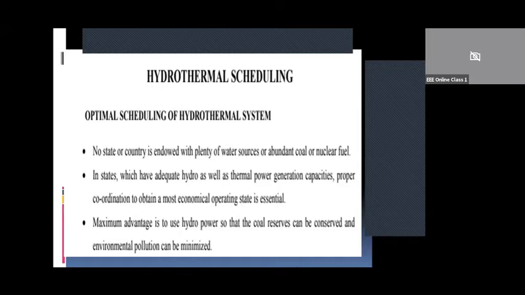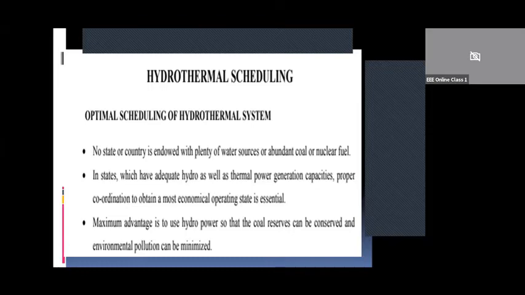The concept is to mainly schedule the generation such that we want economy in operation. Similarly, in this case, when we have both the resources, hydel resources as well as coal. You know that for a thermal power plant, we use coal as the resource for obtaining power. Similarly, for a hydel power plant, we use water as the resource for generation of power. So when we have both the resources, we want to schedule the generation. How much power has to be scheduled for the thermal power plant, how much power you can schedule for the hydel power plant. We have to coordinate both.